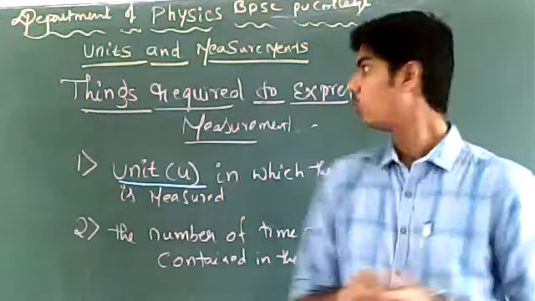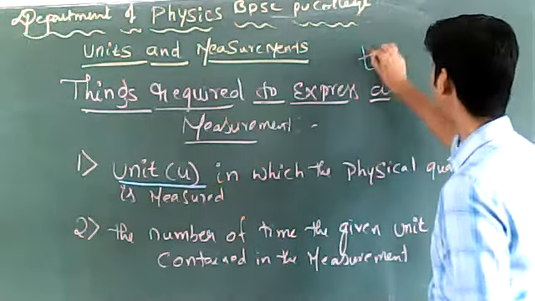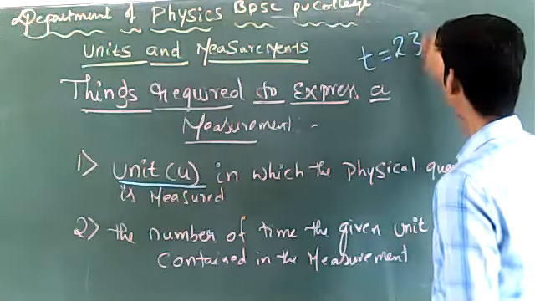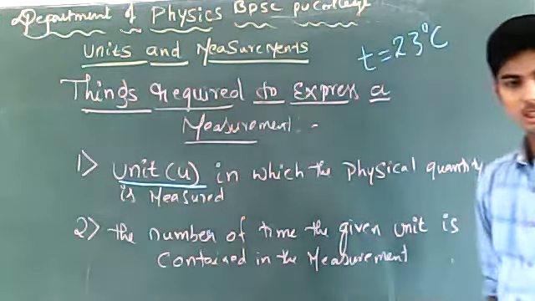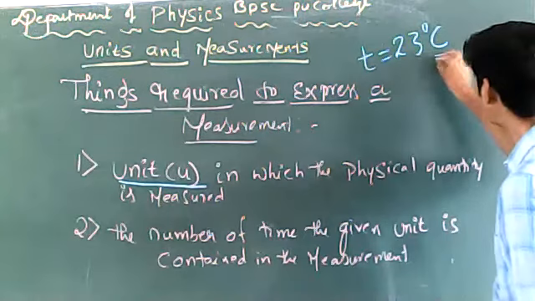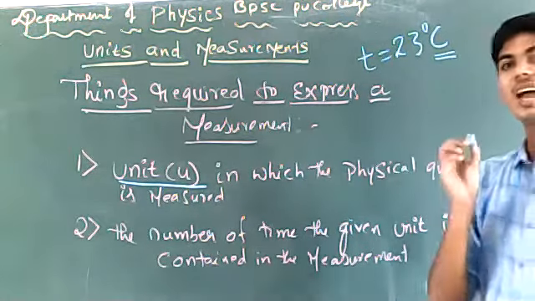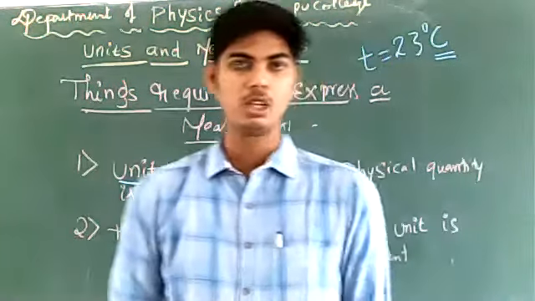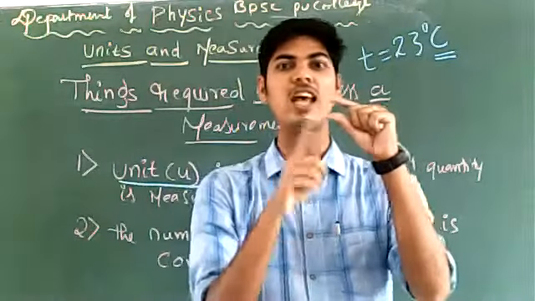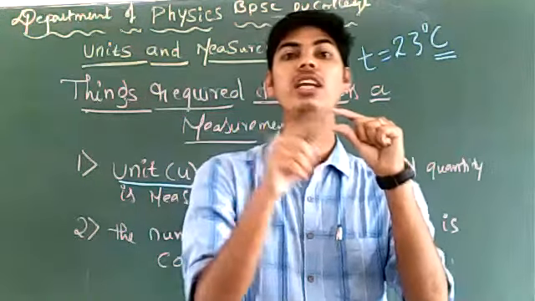You said today's temperature is, say, 23 degrees Celsius. This means you are choosing degrees Celsius as the unit of measurement. You are taking degrees Celsius as the standard for measuring temperature.